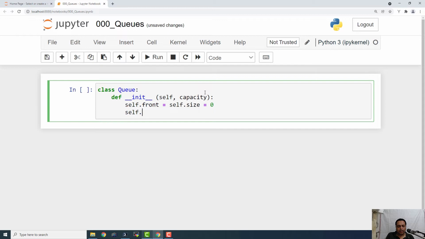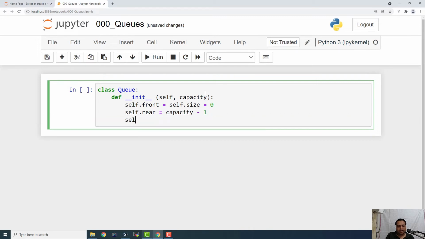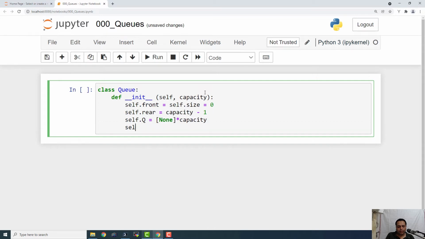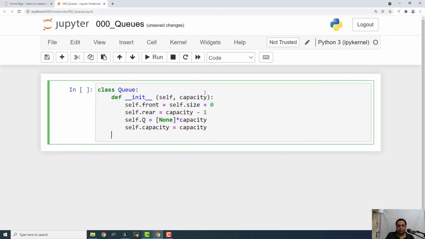Similarly, self.rear = capacity - 1, and self.q = None * capacity. self.capacity = capacity. So this is the init method.